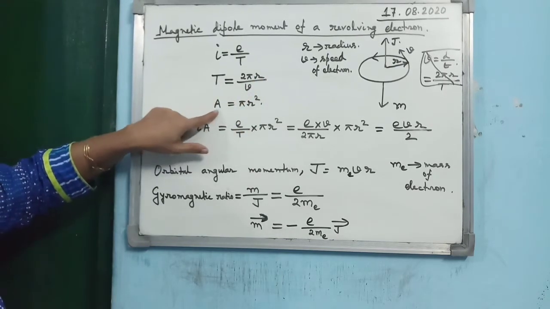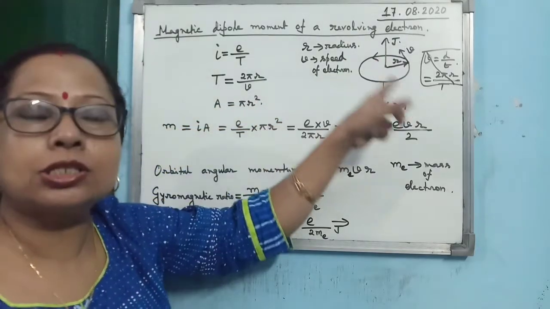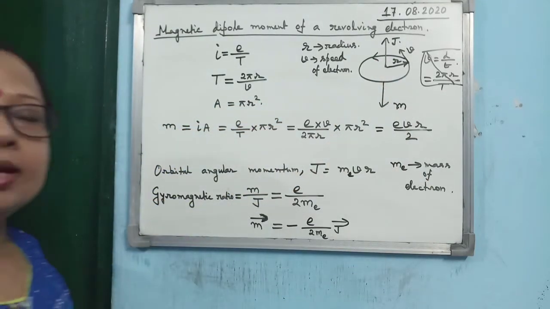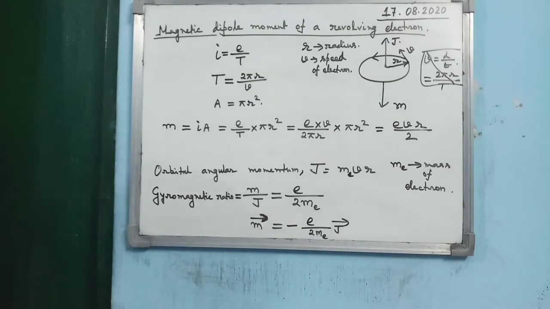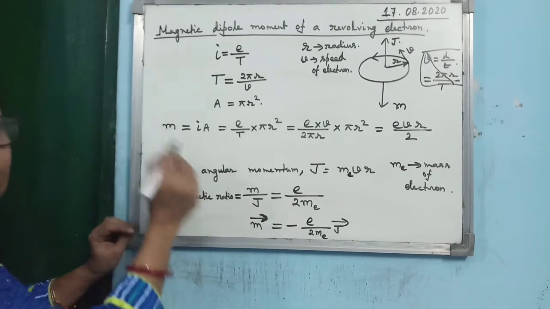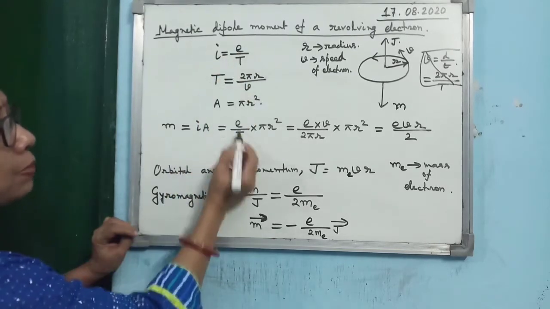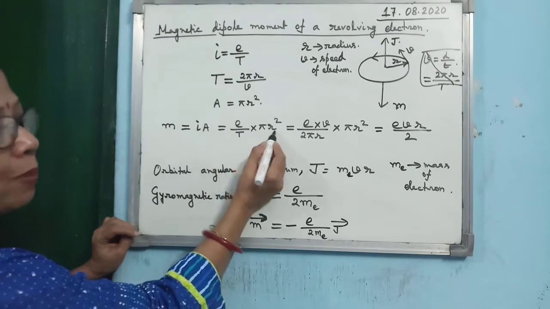Then what is the area here? It will be pi r squared, because r is the radius of the circular orbit. So the area of the orbit is pi r squared. So what is the dipole moment of the electron? It is given by I into A. So you see I have substituted I as e by T, and A is pi r squared.